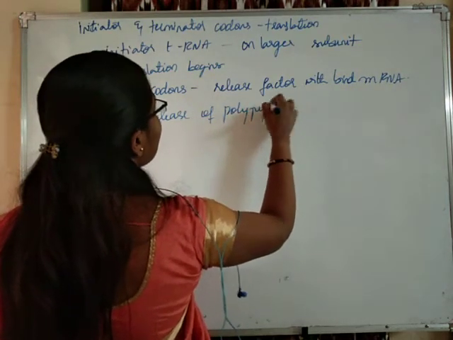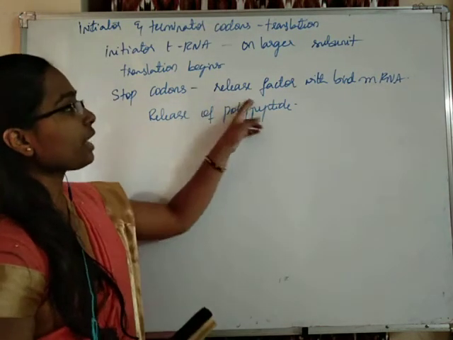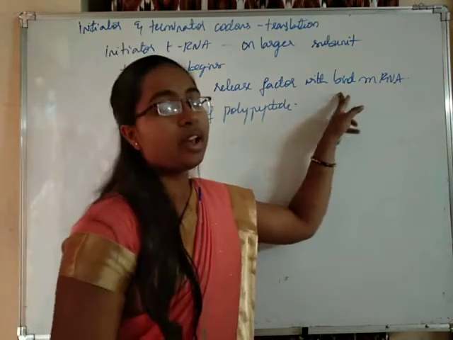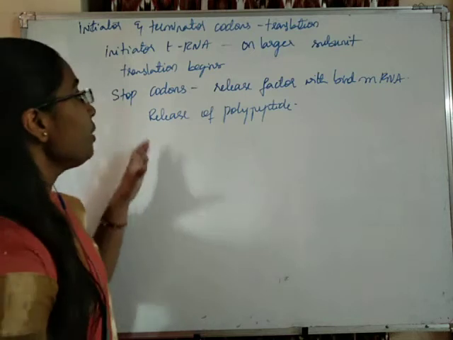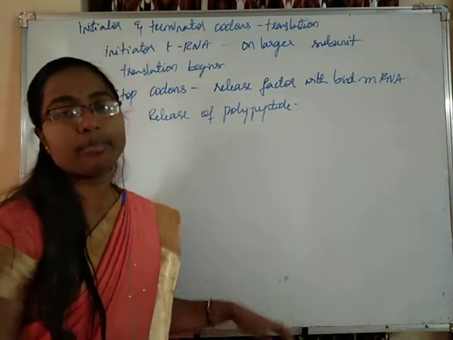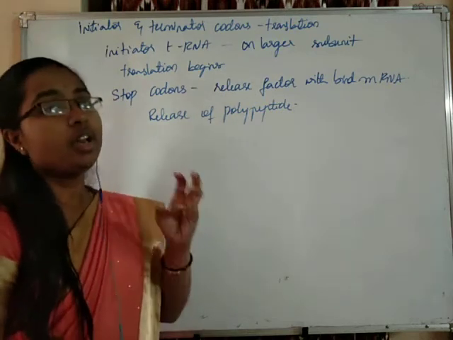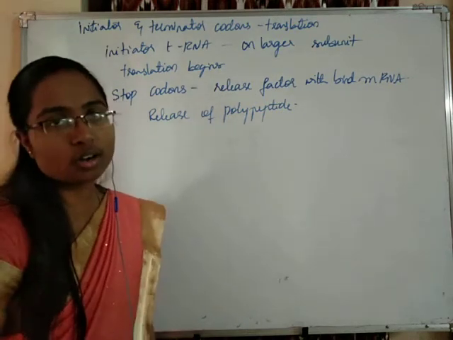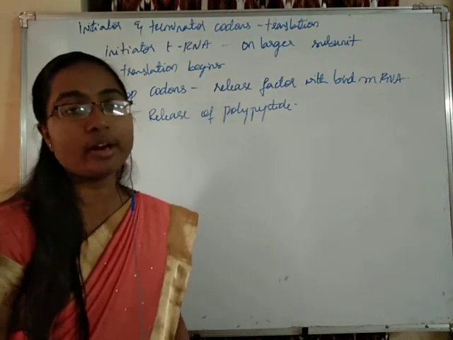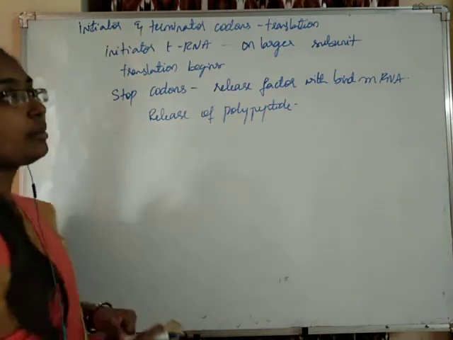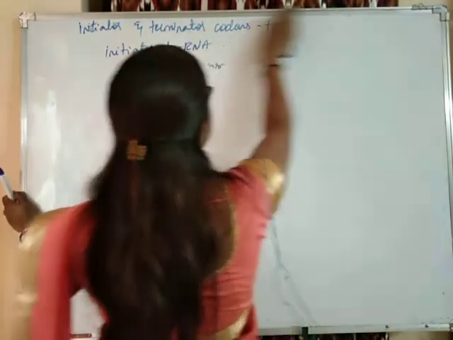Okay. So stop codons are not coding for any amino acids, then what happens? The release factor will be binding with the mRNA, and binding of the release factor to the mRNA will make the polypeptide to be released from the ribosomes. In that way this polypeptide is free now, it can go and do its work. Okay. So this is how the translation is occurring, students. That is all about translation. Now we have to learn about the next concept, that is regulation of gene expression.